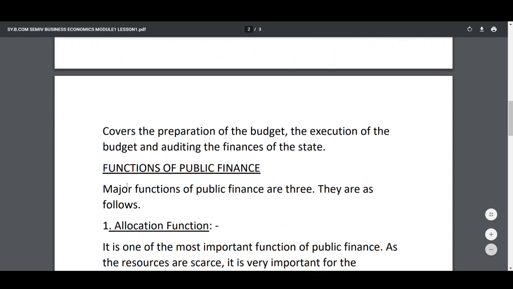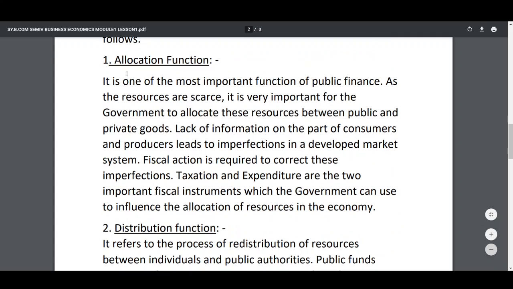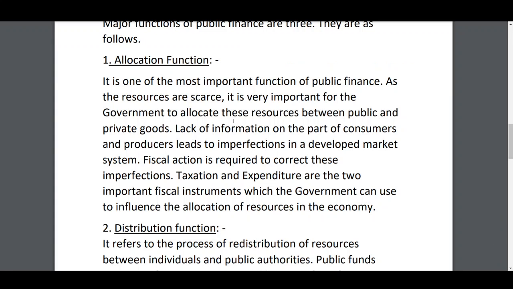Okay, now we are coming to the functions of public finance. What are the functions of public finance? The functions are mainly three. The first one is the allocation function. Allocation function means we always study in economics that resources are always scarce. Scarce means what? Limited. So it is very important for the government to allocate these scarce resources between public and private goods.